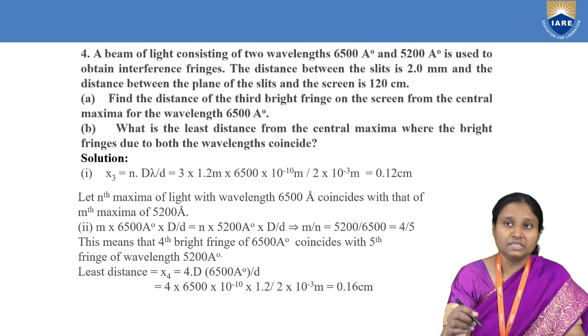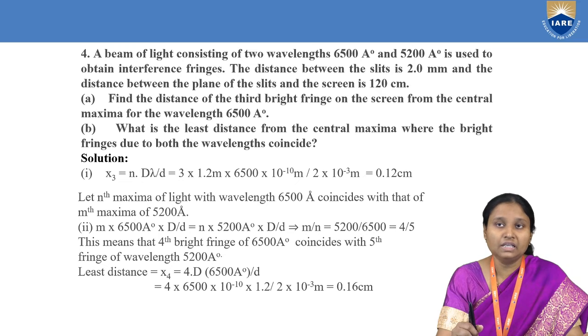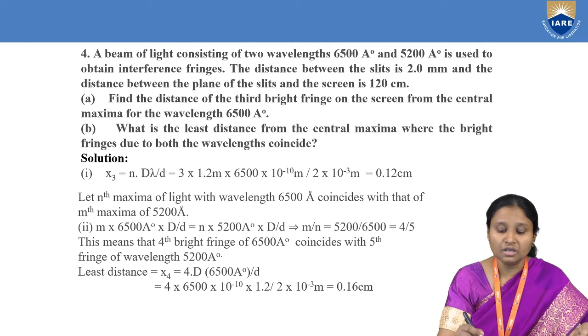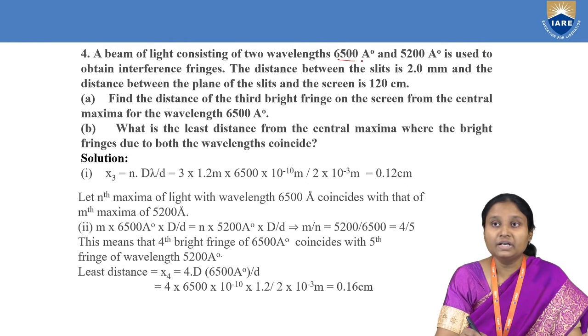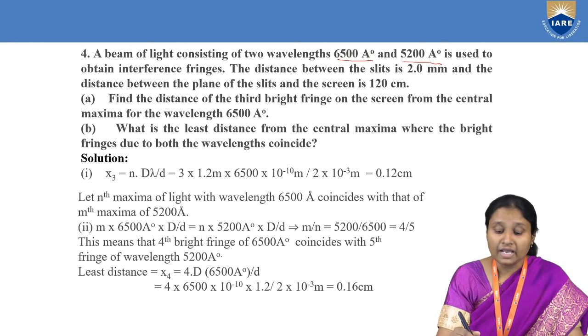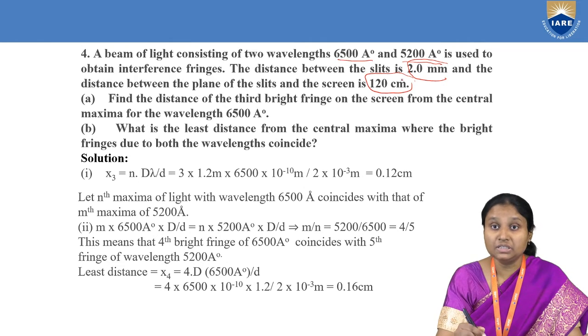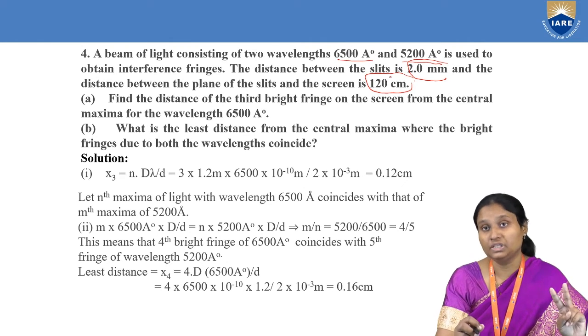Then coming to the next one, here in this case, we have taken light of two different wavelengths. One is 6500 angstroms, another one is 5200 angstroms. And both these lights are used in order to find interference fringes. And small d value is 2 mm. And of course, the distance of the slits from the screen is 120 centimeter. And here we need to find two things.